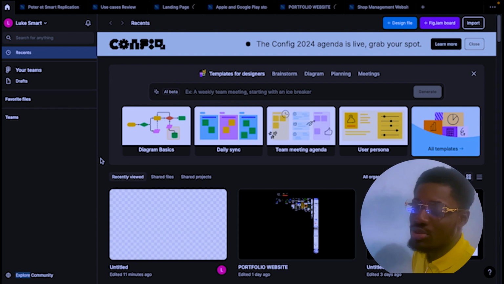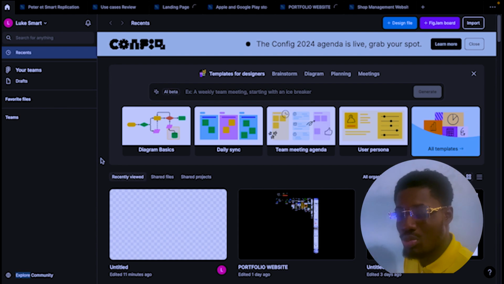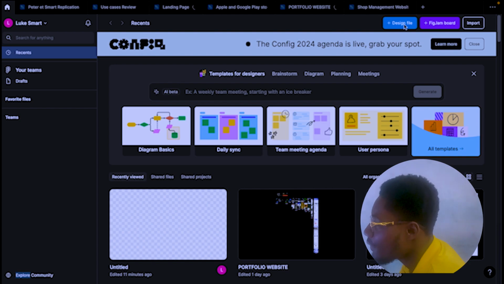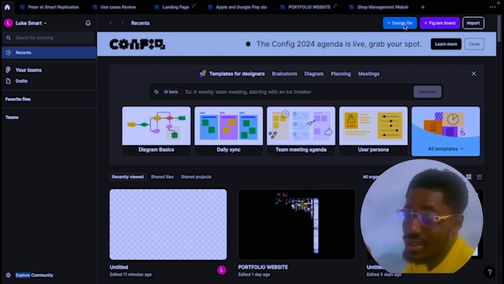I showed you their website. I showed you the Figma website. So this is the desktop app of Figma. Let me go through the app with you. This is your page, and this is a design file. If you click on that, it will take you to a design file for you to start designing.